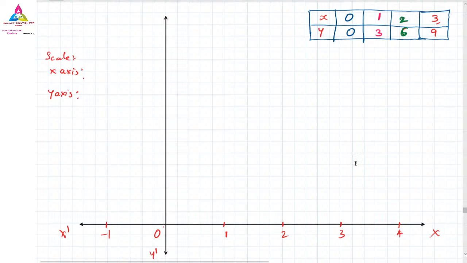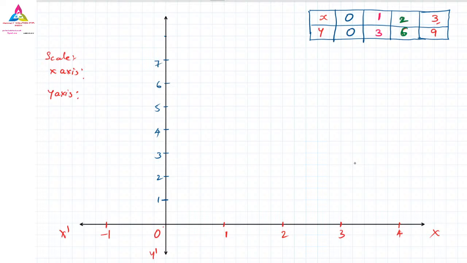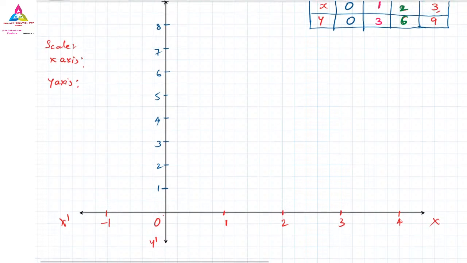Now let us give the names: 1, 2, 3, 4, 5, 6, 7, 8, and one more we need, because 9 is there. So let me take it a little bit up.